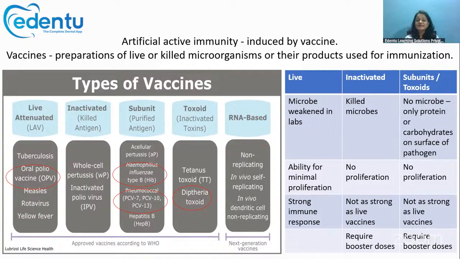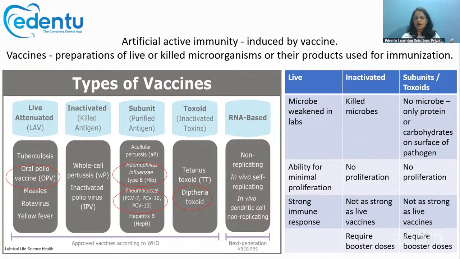So these types of vaccines and how they act is extremely important, because questions can be asked like, an immunocompromised patient came for the vaccine, and which of the following vaccines is contraindicated for that immunocompromised patient? Very commonly asked question. It was asked in the NEET MDS 2024 question paper also.